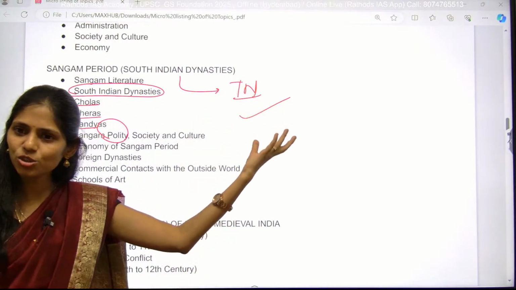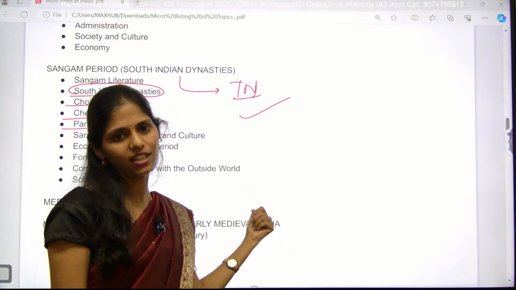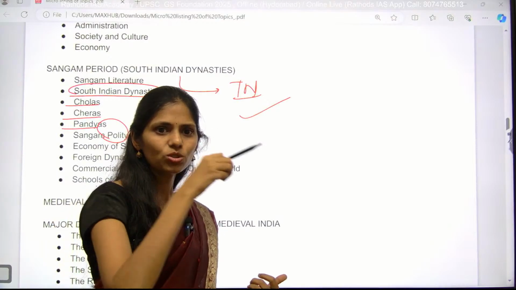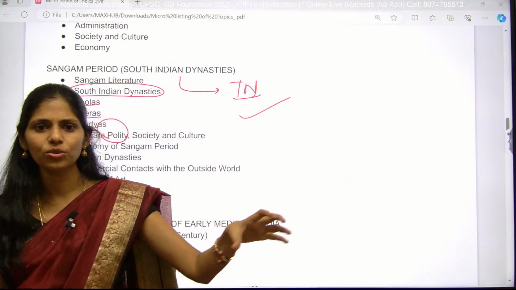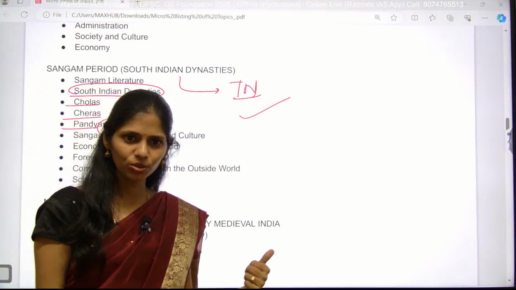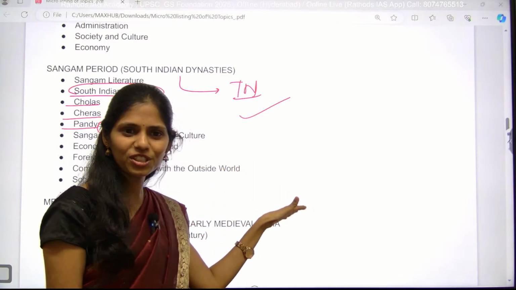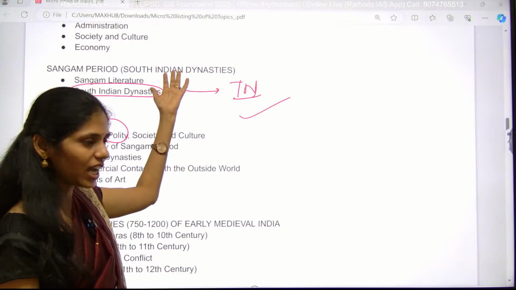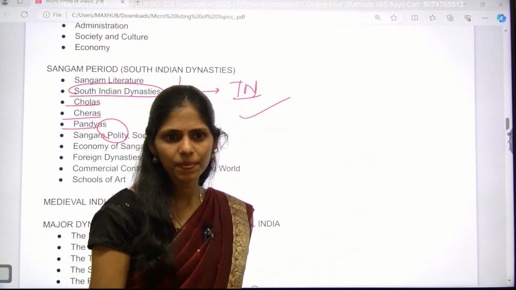So earlier wars used to be fought for cattle, and now they started for agricultural lands in southern India. Because of this, if you keenly see everything, there is something related to something. You can understand how life had been transformed, yes or no? In these wars, earlier they fought for cattle, now they are fighting for agricultural land. And sometimes Ashoka fought wars for expanding his empire. Clear?